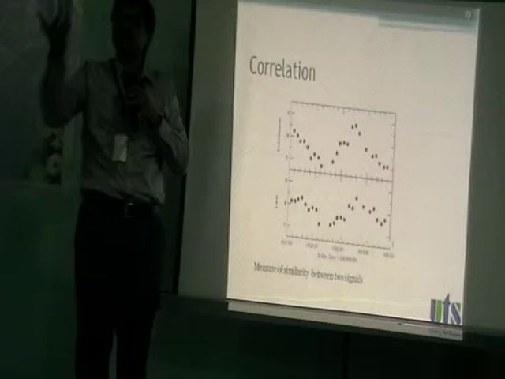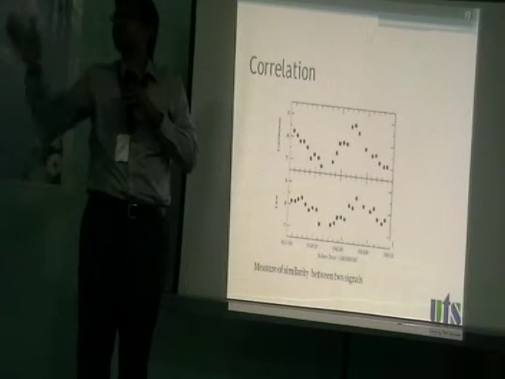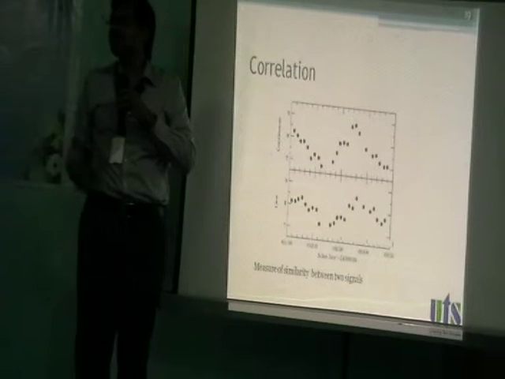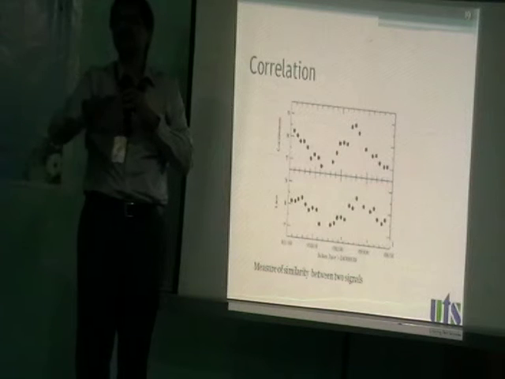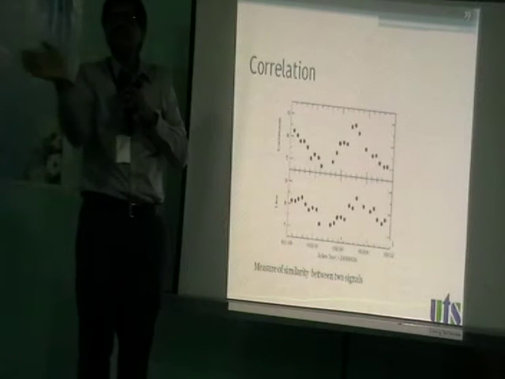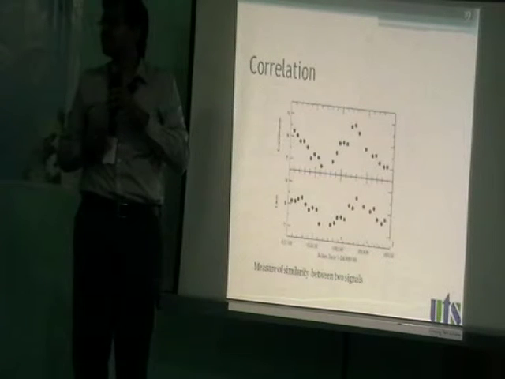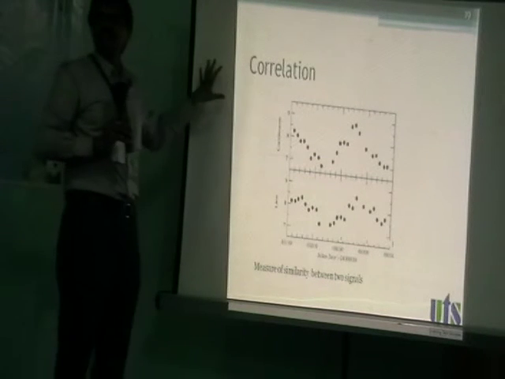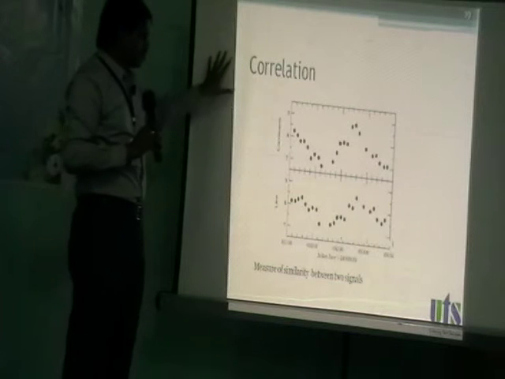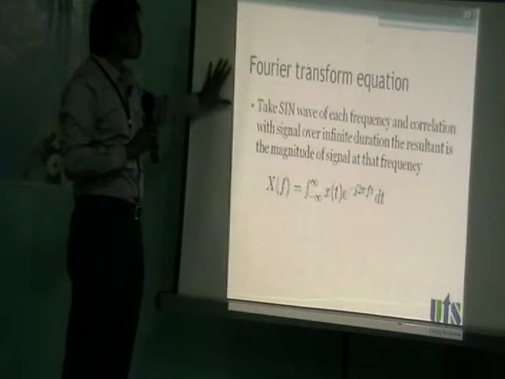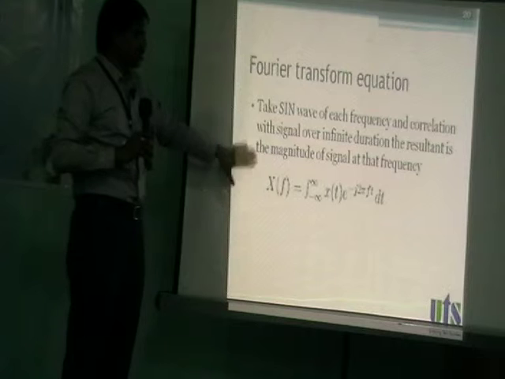Even if you do it discretely, you get it like that only. Maybe from minus infinity to plus infinity, you approximate by 1 lakh samples, take the signal, multiply and sum, and you actually get the FFT. If you reorganize your equation, you see it is nothing but multiply and sum in the discrete domain. Okay? Anyway, the bottom line is that correlation is the key. Do read more about it. Go to next. Yeah, this is the equation which we discussed now.